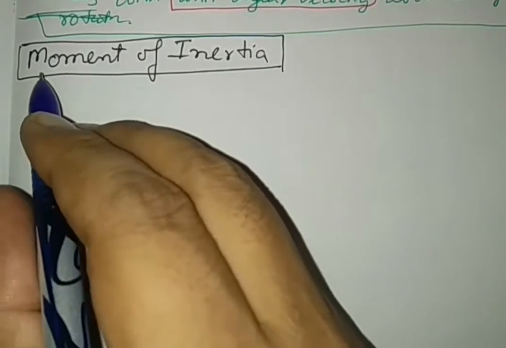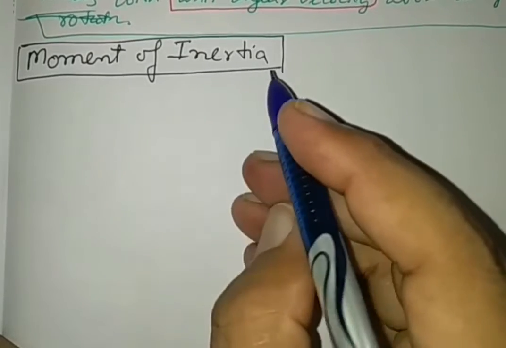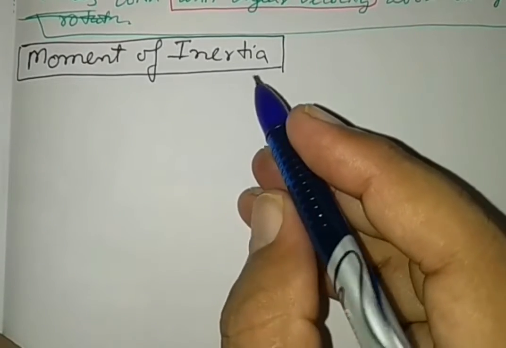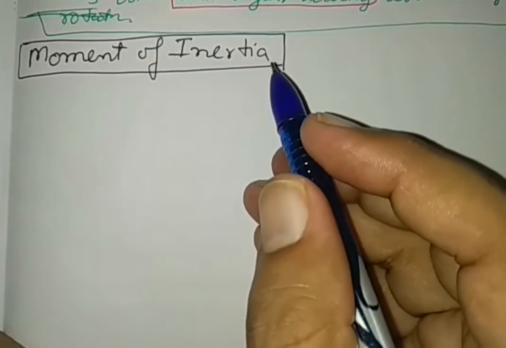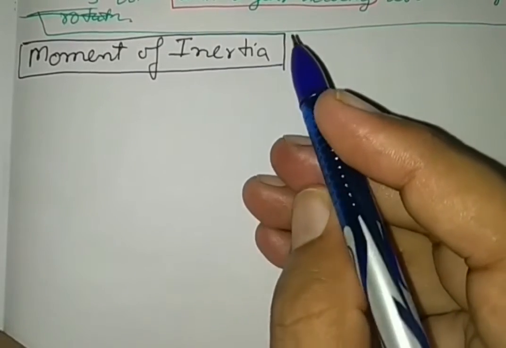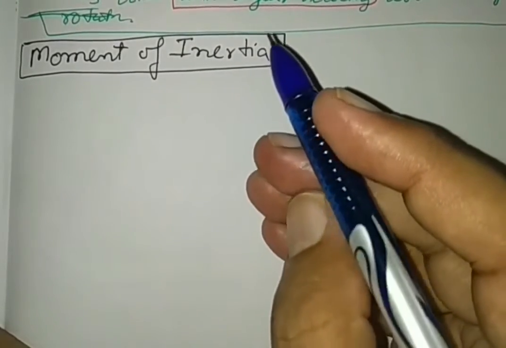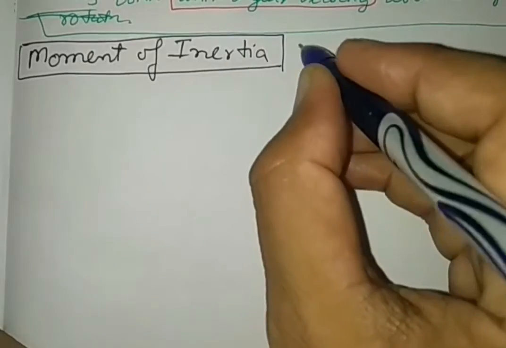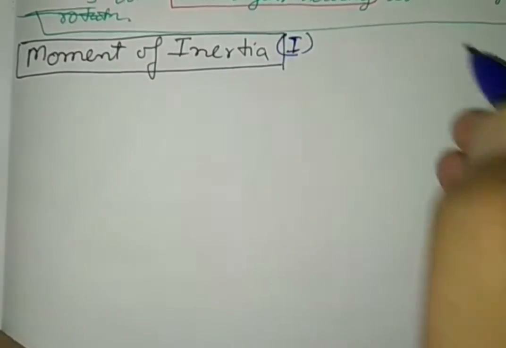The moment of inertia has great importance in the chapter rotatory motion and requires a clear understanding of the concept. To understand it, be with us to see what a moment of inertia is. Moment of inertia is denoted by the symbol I.